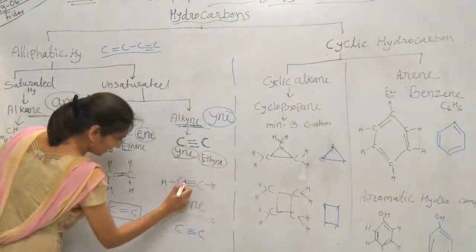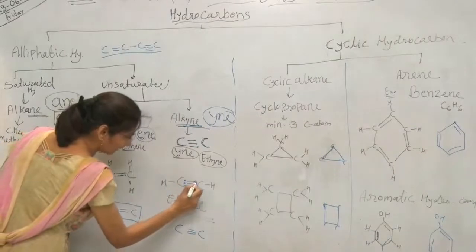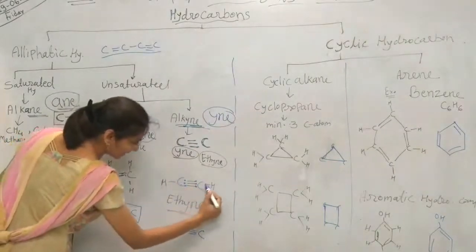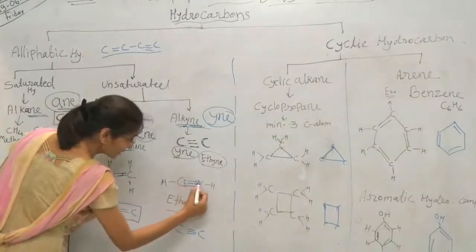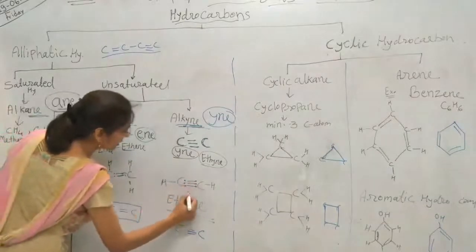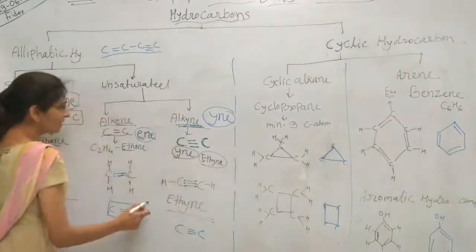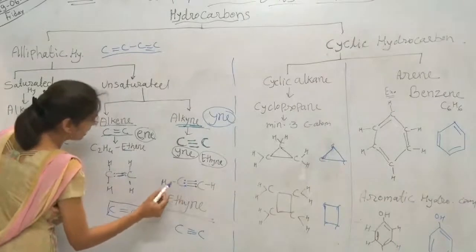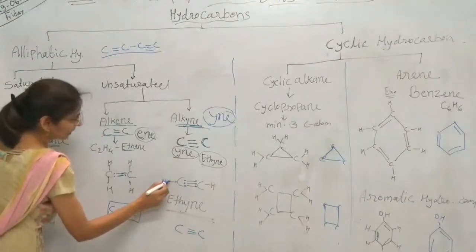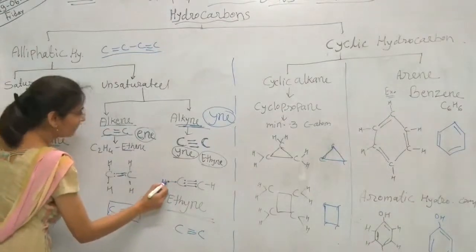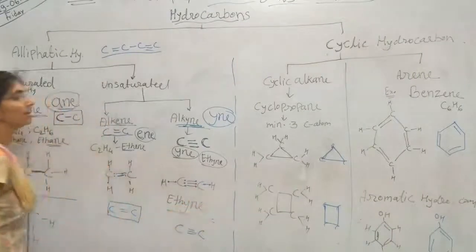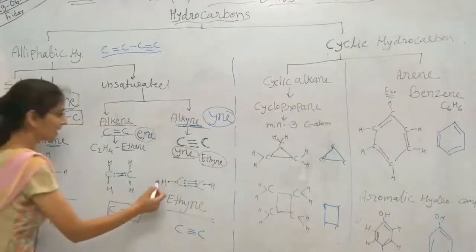So how many valencies are fulfilled here? 3 electrons of this carbon atom and 3 electrons of this carbon atom are shared with each other and made the covalent bond. Triple bonds are formed, means 3 valencies are fulfilled here and 1 valency is fulfilled by sharing with 1 hydrogen atom, by forming 1 covalent bond with hydrogen atom.